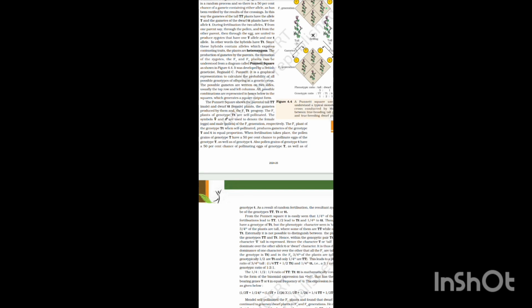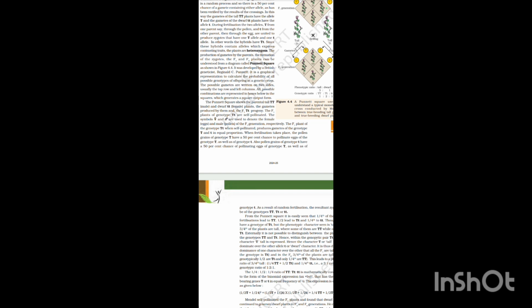It is a graphical representation to calculate the probability of possible genotypes of offspring in a genetic cross. The possible gametes are written on two sides, usually the top row and left column. All possible combinations are represented in the boxes below, which generate a square output form.